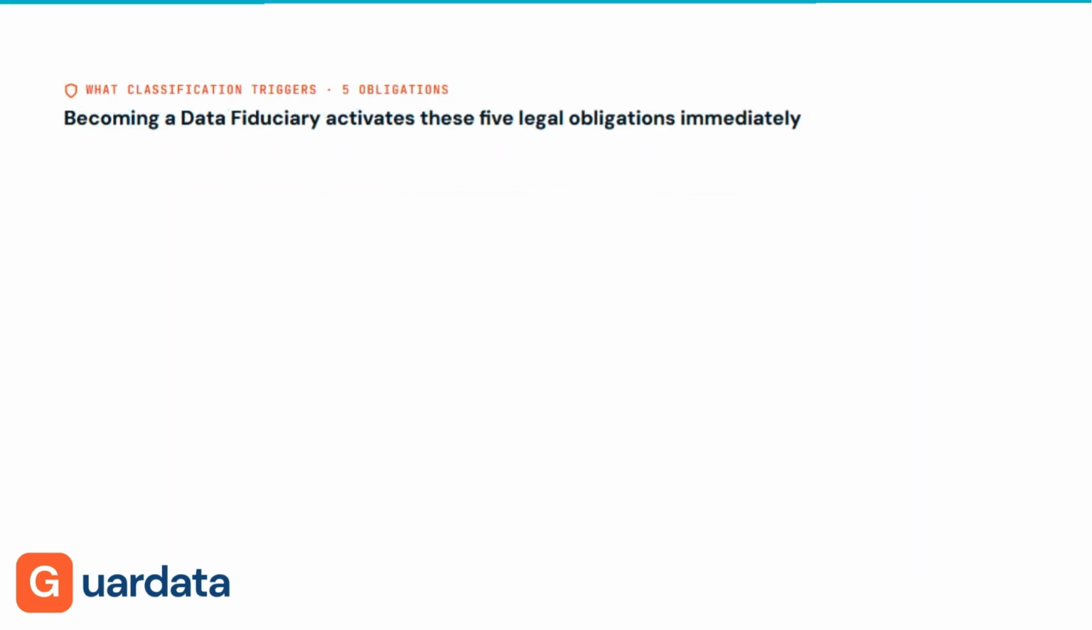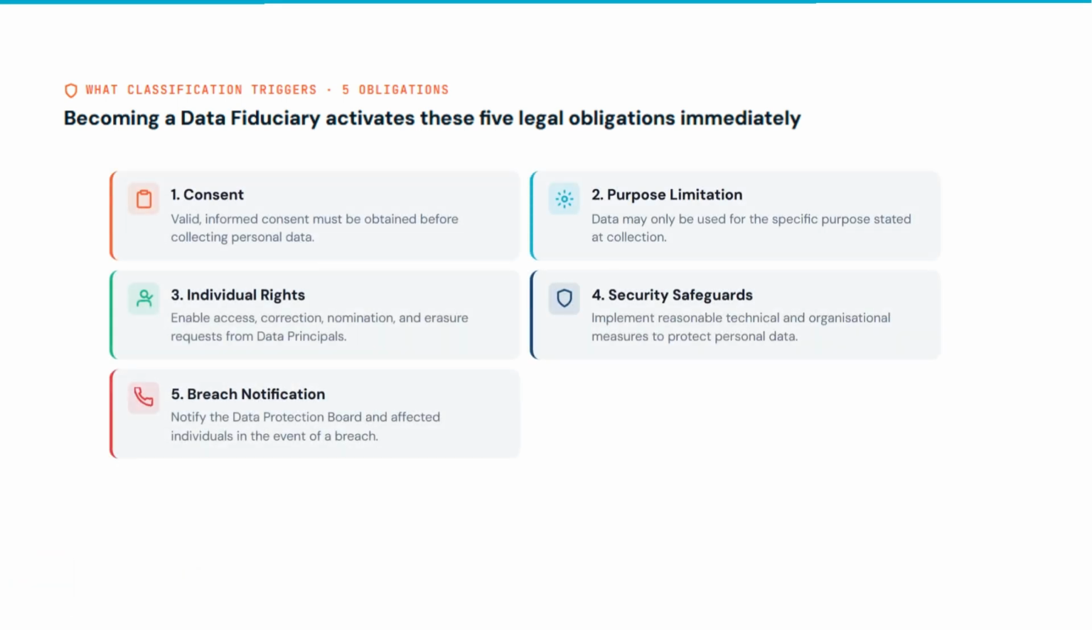The moment you are classified as a data fiduciary, 5 obligations become legally binding. 1. Consent. You must obtain valid, informed consent before collecting personal data. 2. Purpose limitation. You can only use that data for the reason you said you would. 3. Individual rights. Your customers and employees can ask to access, correct, or delete their data. You must make that possible.